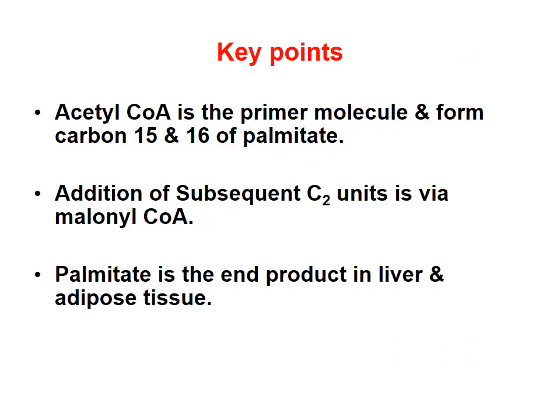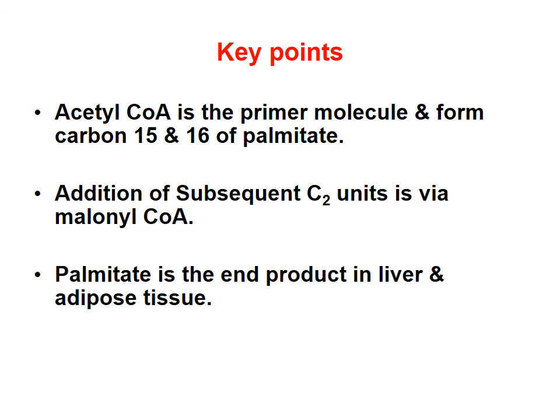Now the key points you have to remember: when the primer for the de novo synthesis is acetyl-CoA, an even carbon compound of fatty acid is synthesized, and this acetyl-CoA becomes the 15th and the 16th carbon atom of palmitic acid.